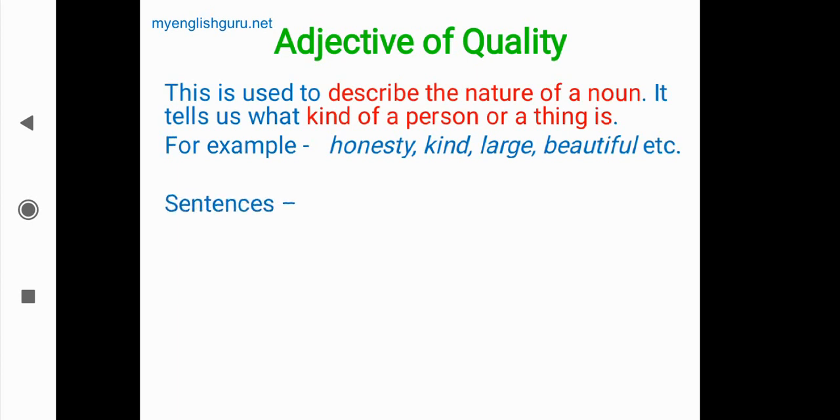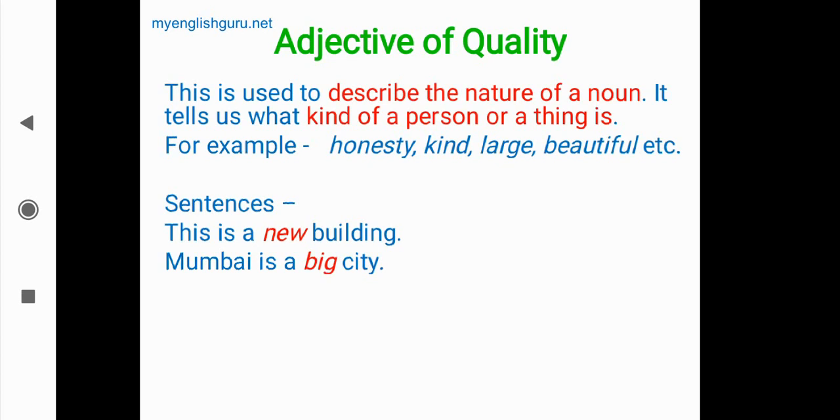So we'll see some sentences. This is a new building. See here, building is a noun, but what kind of building is it? It is new. It tells about the quality, old one or new one. New is an adjective here. Then second, Mumbai is a big city. City and Mumbai both are nouns, but before city there is an adjective used, that is big. How is Mumbai? Mumbai is a big city. And Shreyas is a tall boy. How is Shreyas? It's his quality, that he is a tall boy.